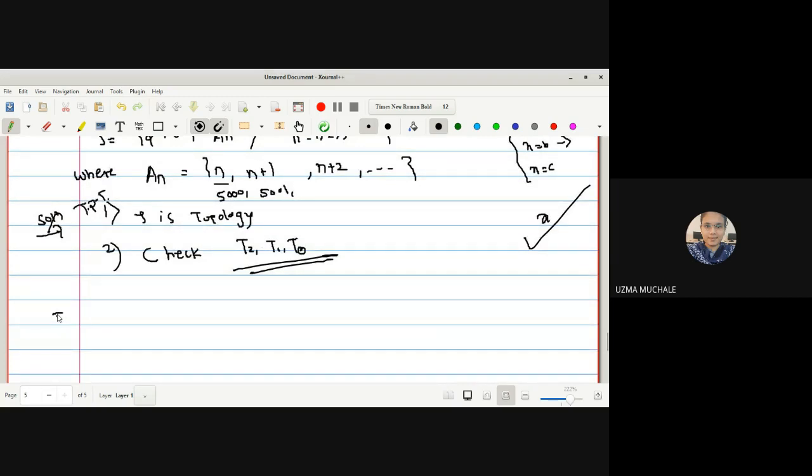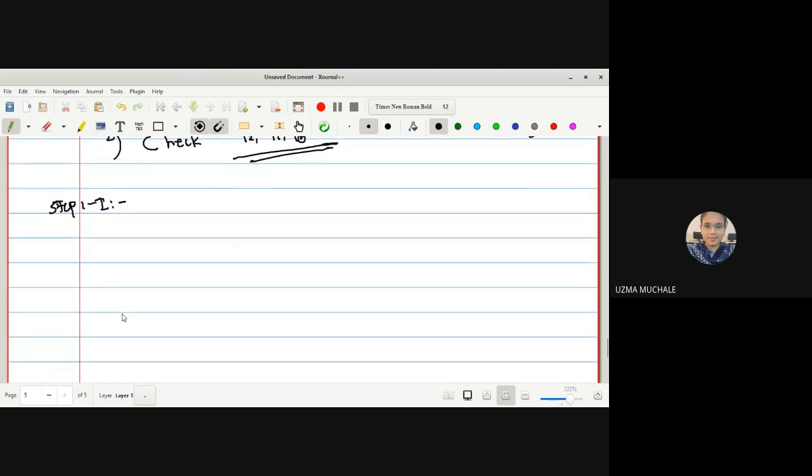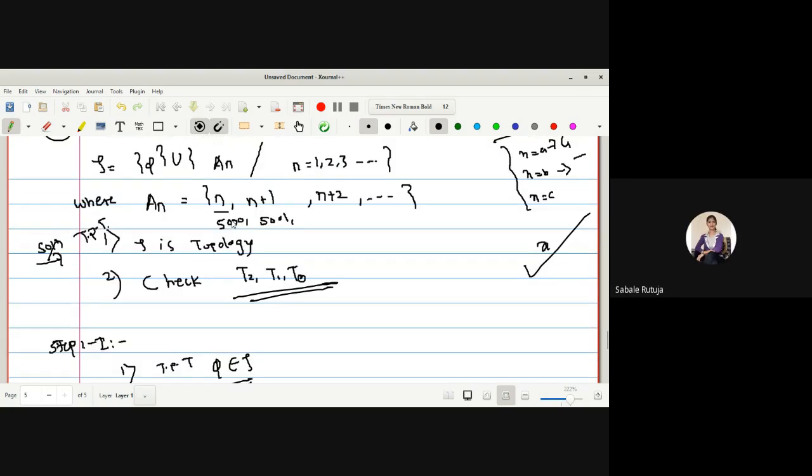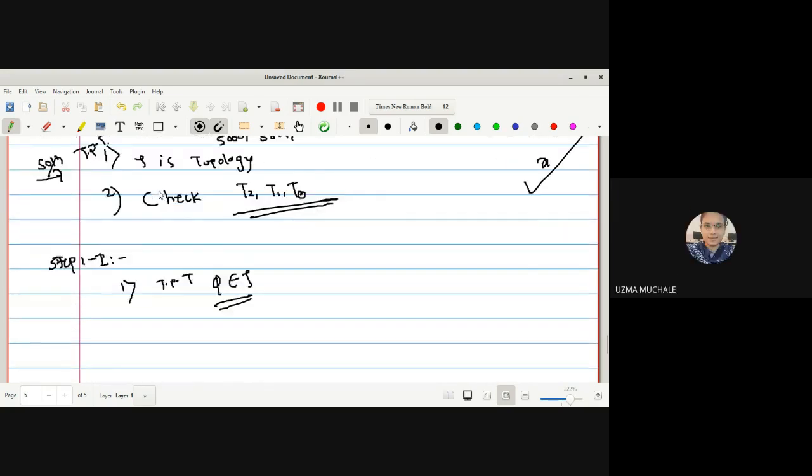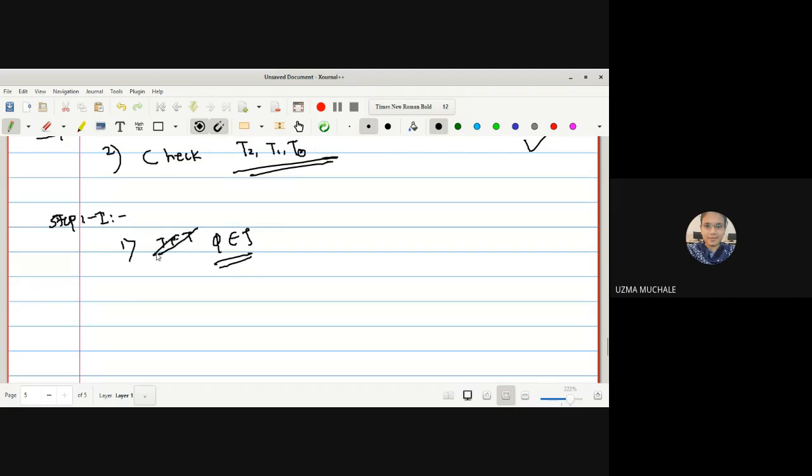Okay, let us start with the first step. What do we have to do in the first step to prove it is a topology? Our aim is to prove that phi is a member of τ. Is phi a member of τ? Yes, ma'am, by default. By definition. So you can write the reason as: by definition.